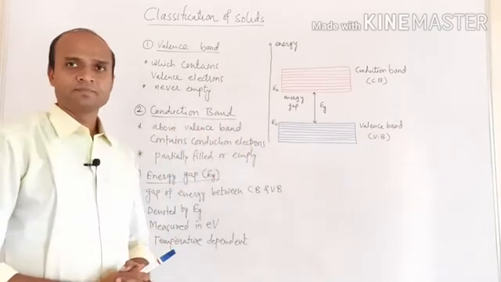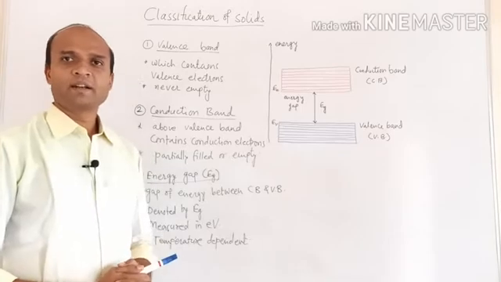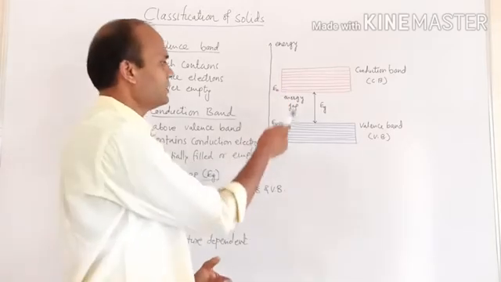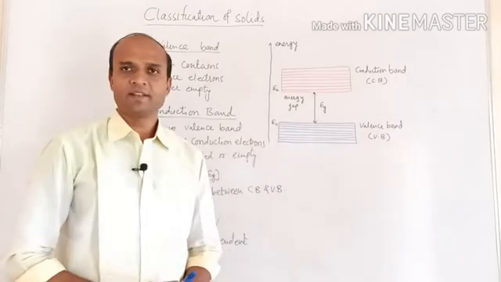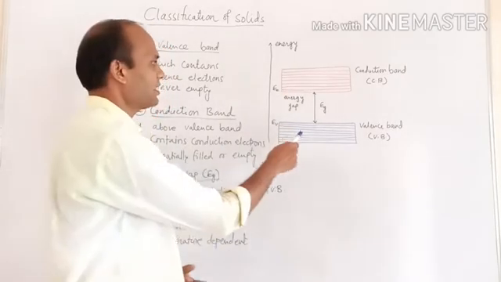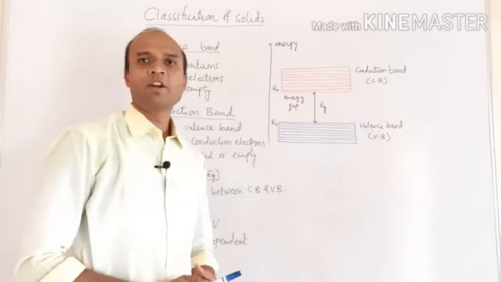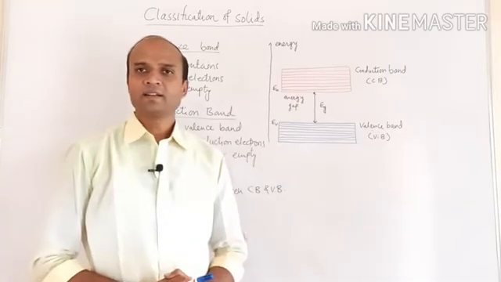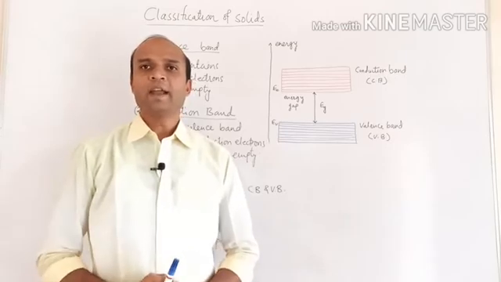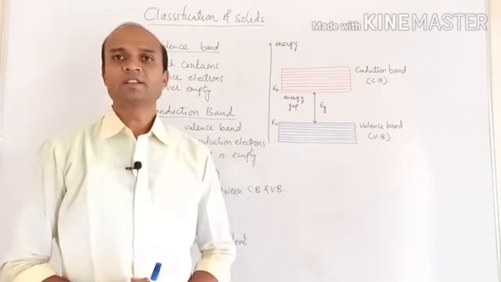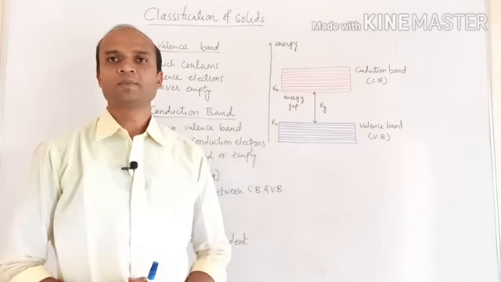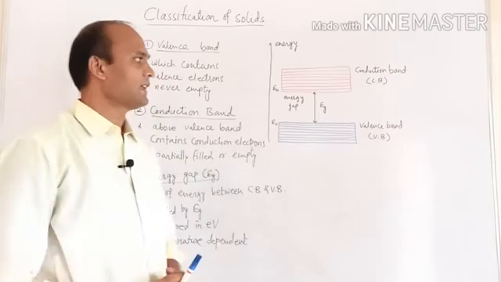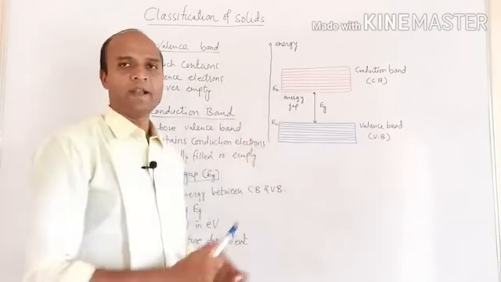Next concept is the conduction band. So conduction band means what? The energy band which is just above the valence band is called the conduction band. Or in other words, the energy band which contains conduction electrons, and conduction electrons means free electrons, is called the conduction band.